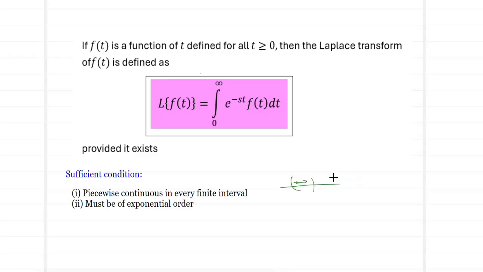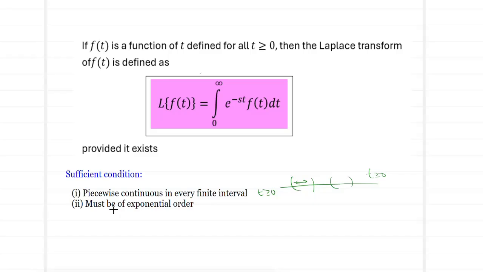So wherever we take this interval in t greater than or equal to 0, the function has to be continuous in that particular interval. So that is what we call piecewise continuous in every interval for t greater than or equal to 0.